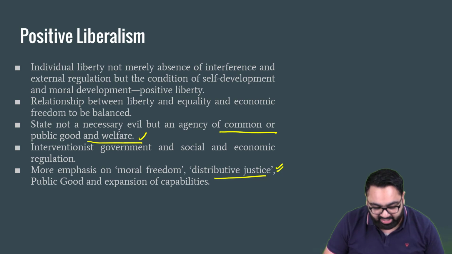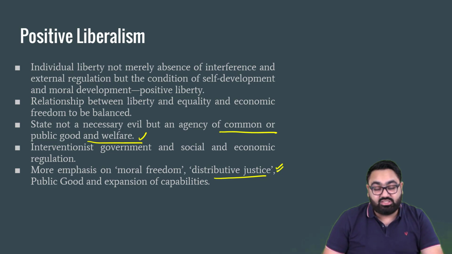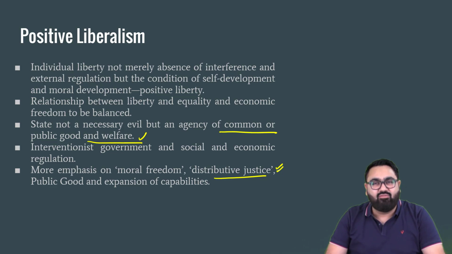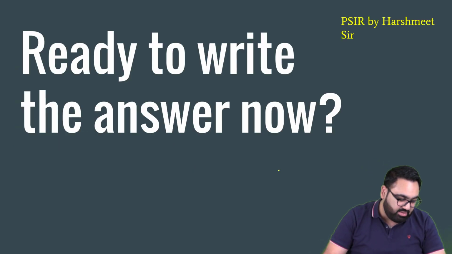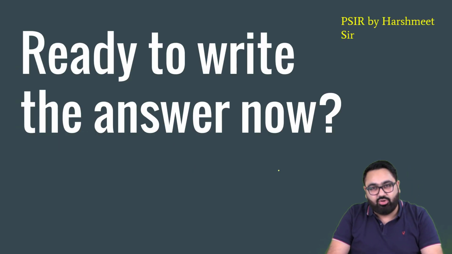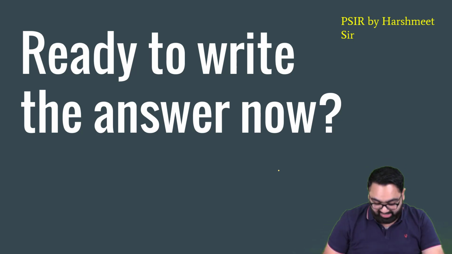So if you read about Aristotle and his theories, distribution of goods by the government will be done on the basis of whether or not you also fulfilled your duty. So again, positive liberalism means presence of state, but to enhance, to propagate liberty even further. These are the things that you needed to know about liberal theory of state, about how liberal thinkers think in brief. And now let's see how to write this answer.